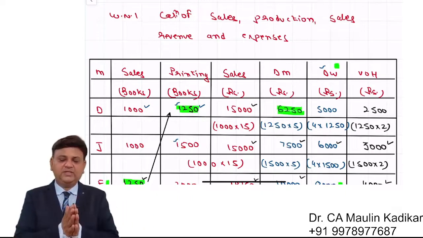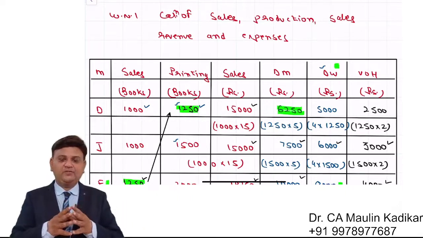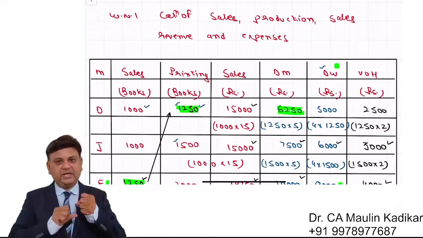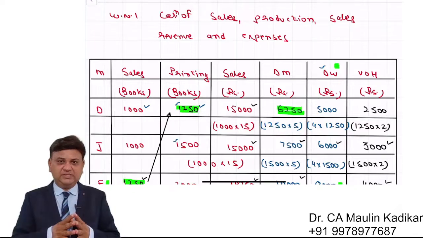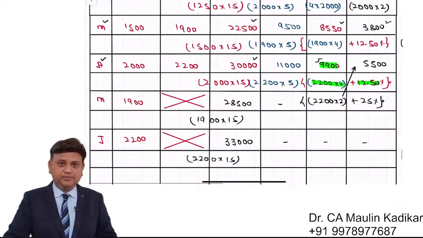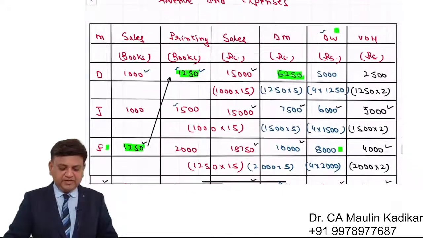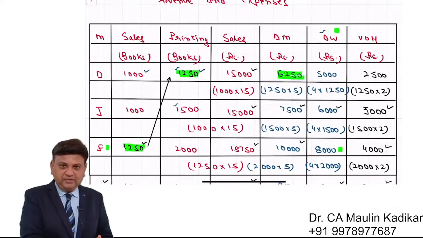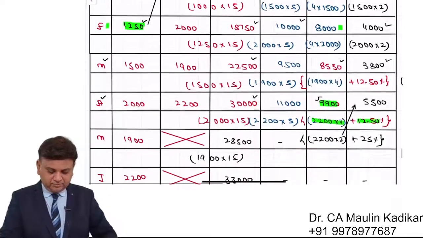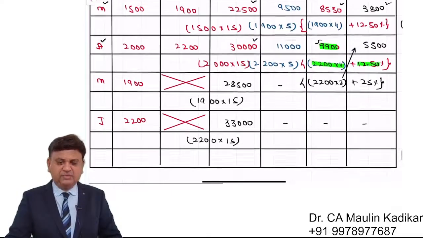First of all, dear students, we have gathered all the information about the revenue and about the expenses on a monthly basis, starting from December till June. On a monthly basis we have calculated what is the revenue that we have, what are the expenses that we have.